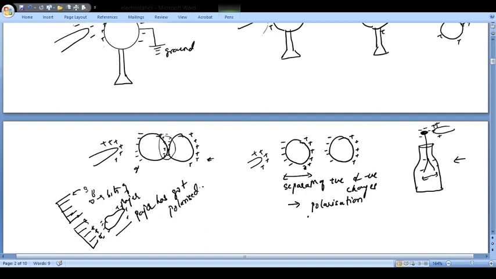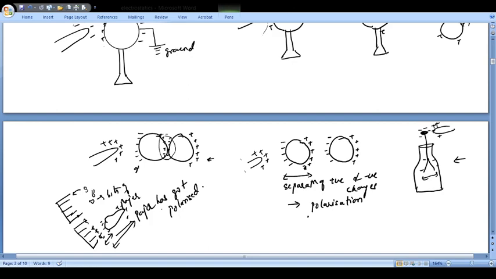Your paper has got polarized because the separation of the charges has taken place. Now when the paper has got polarized, see which one is nearer. The negative one is nearer and the positive one is far off. So there is a force of attraction between positive and negative, and a force of repulsion between positive and positive. So which will dominate? The force of attraction.